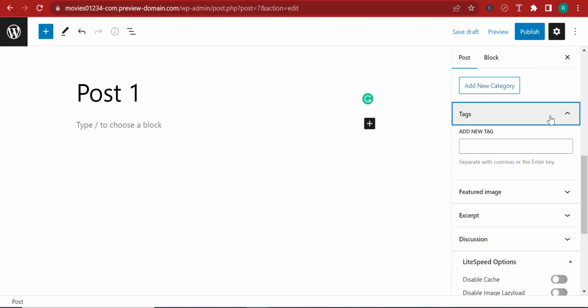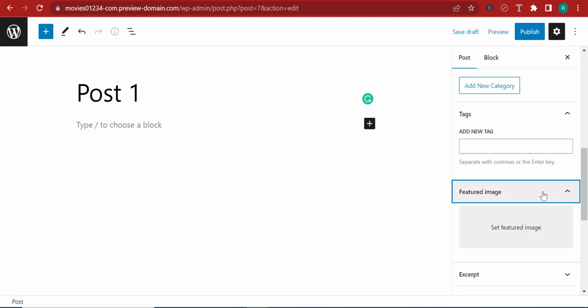Over here, you have tags. Now, tags used to be really good for SEO, but not really as good as they were in the past. But you can add some tags. So, for example, let's say that you are talking in your post about the Planet of the Apes. Then on your tags, you can add keywords related to the Planet of the Apes.